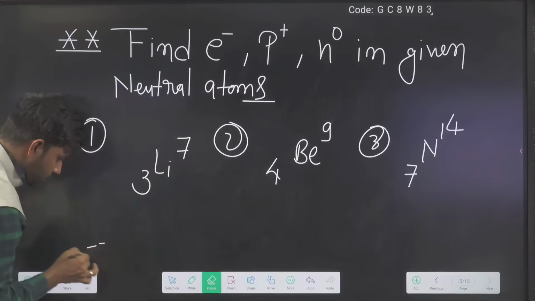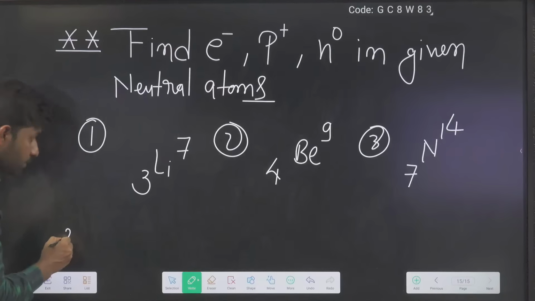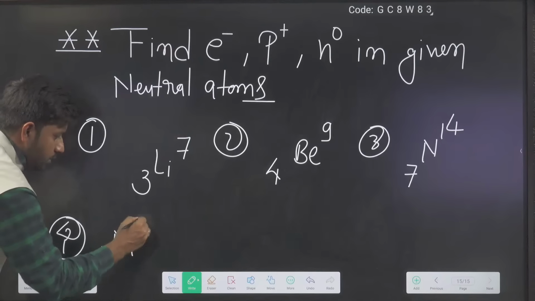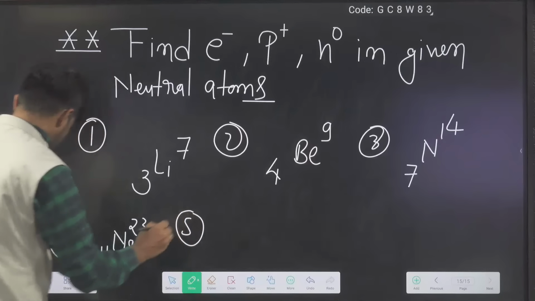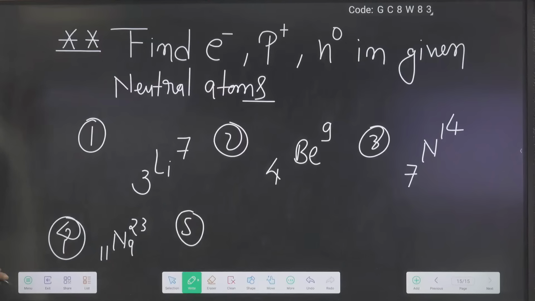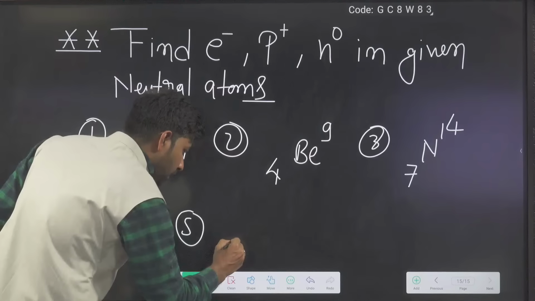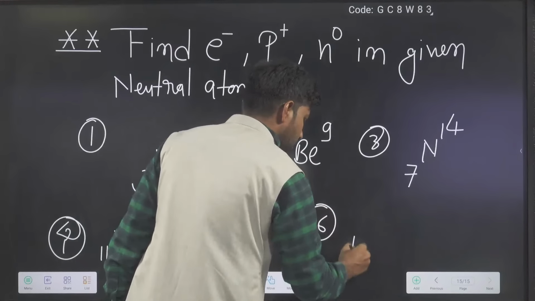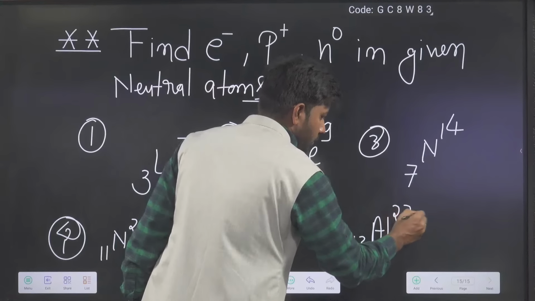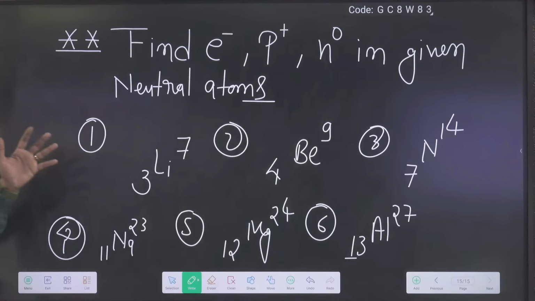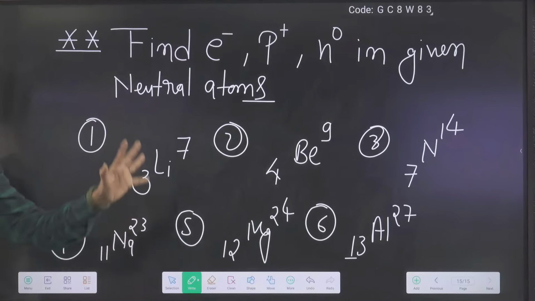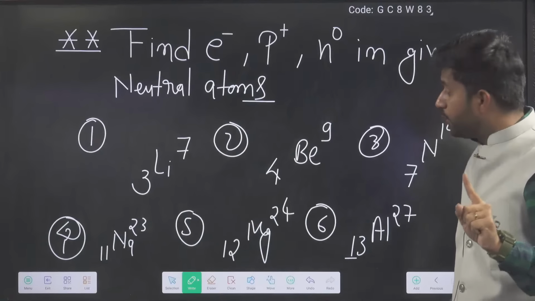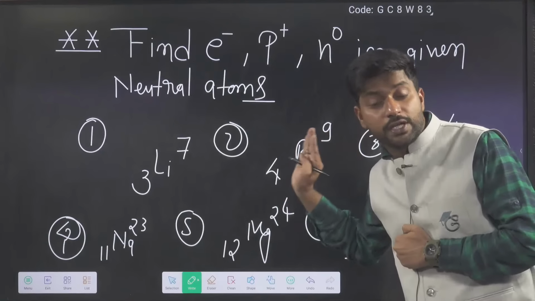Wait, I am writing a little downside. Which one? Fourth, 11Na23. Fifth, just observe 12Mg24. Sixth, 13 aluminium 27. A few examples I have written here. You will solve and find the electrons, protons, and neutrons, but they are neutral atoms.